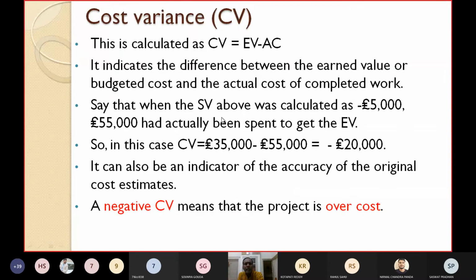So how can you find out cost variance? Cost variance is calculated as EV minus AC, where EV is the earned value and AC is the actual cost. What does it indicate? It indicates the difference between the earned value or the budgeted cost and the actual cost of the completed work. So cost variance